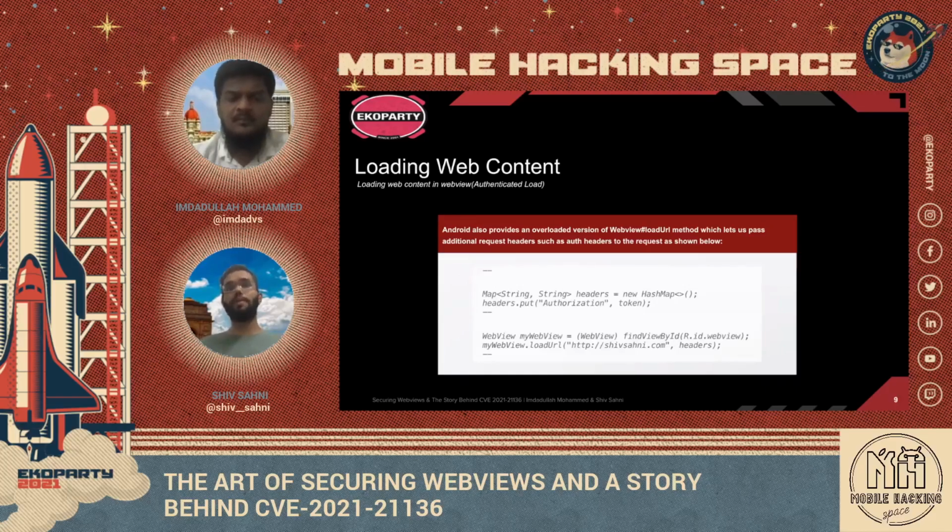Let's understand what happens if we want to load protected content. For example, let's say we want to load content which is protected through authentication, maybe a user's profile data.